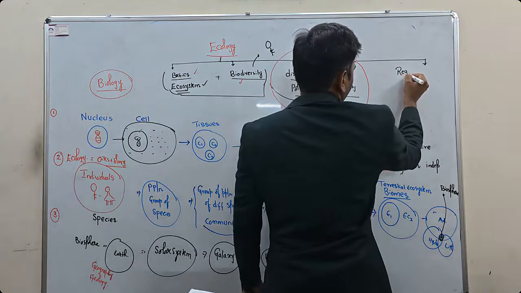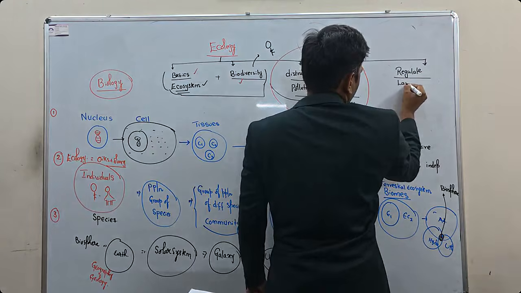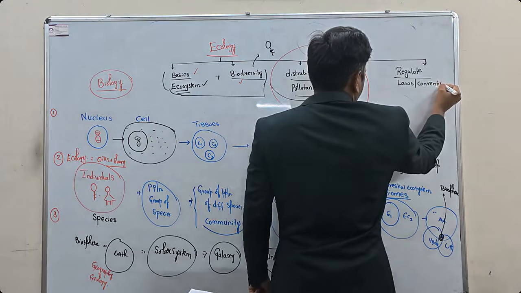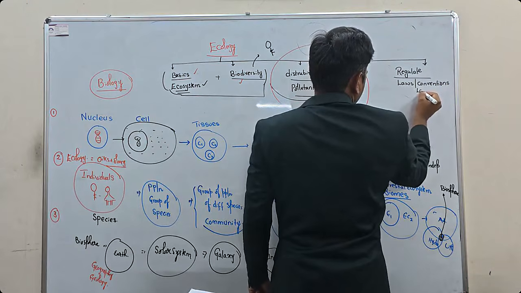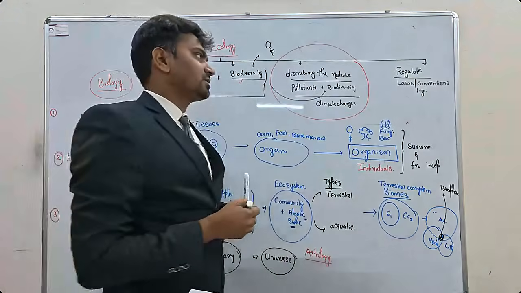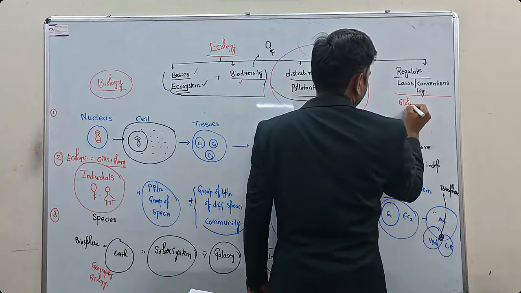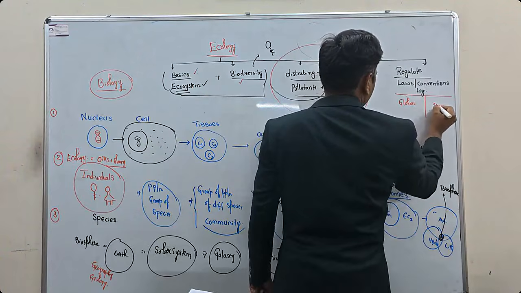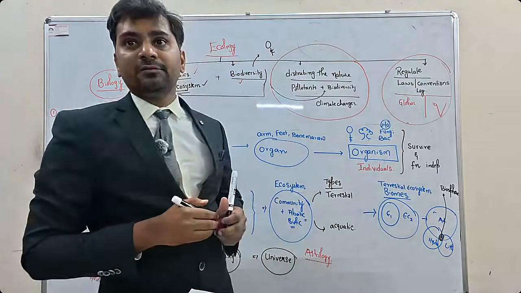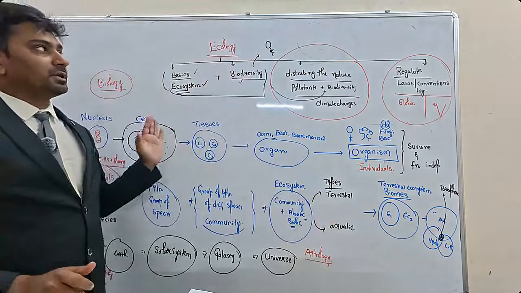In order to regulate it, we have certain laws, conventions or legislations. These conventions can be made at the global level and at the India level. So we have to study what regulations are present at the India level and what regulations we have at the global level. So this is how the classification is done.